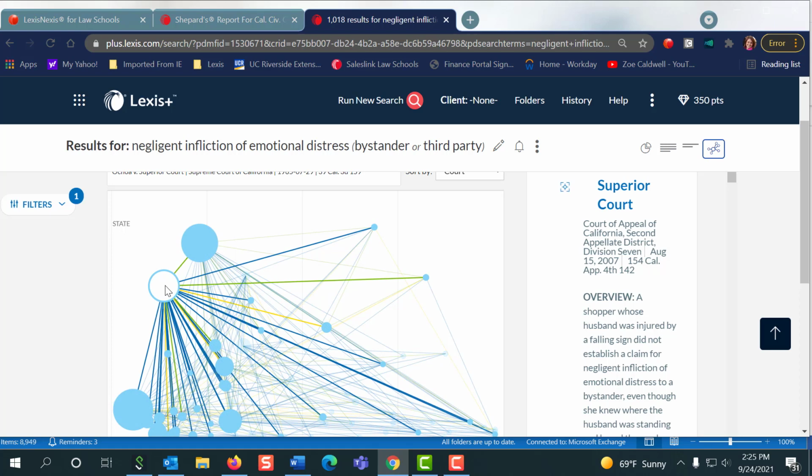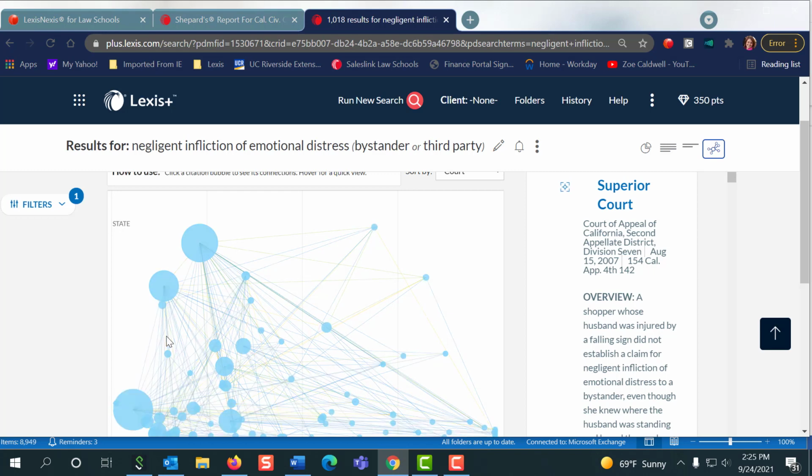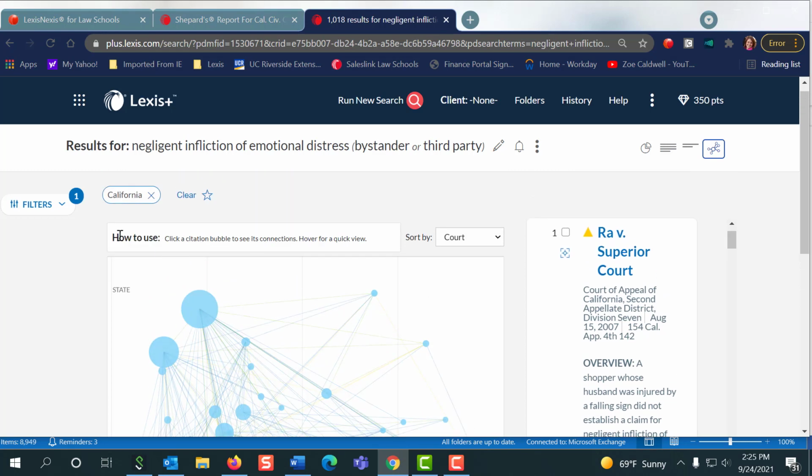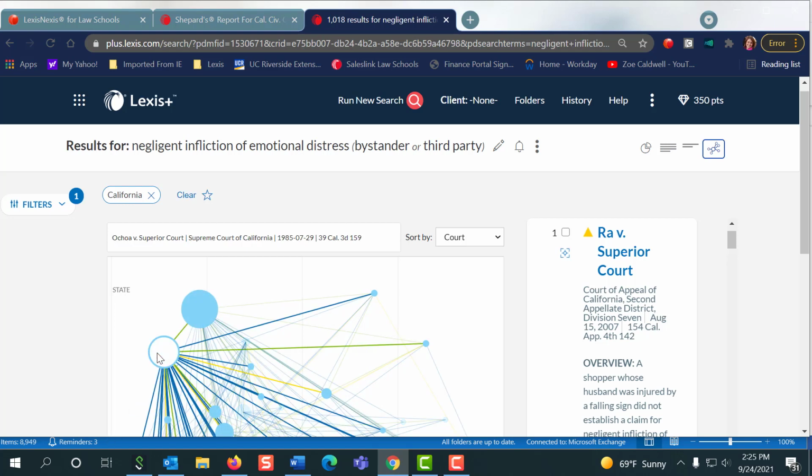That means all of these other cases are citing these cases for the issues in my search. So if I hover my mouse over them, you'll see where it says how to use. It now tells me that this is the Thing v. Lechuza case, which we read about in the secondary source. So everybody's citing that case. And then I can see, okay, this is an Ochoa case. Wow, everybody's citing that one too.